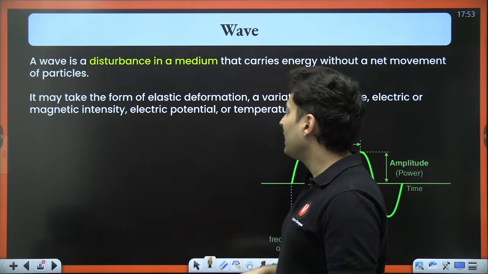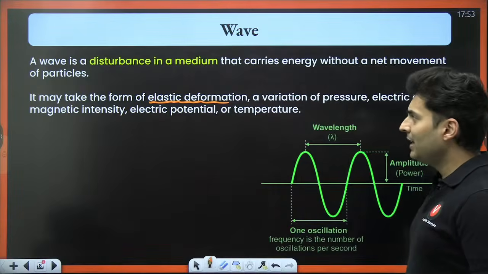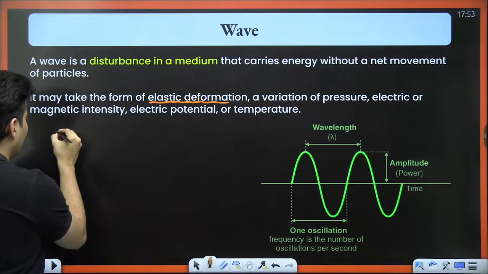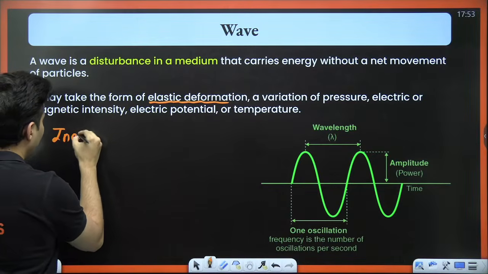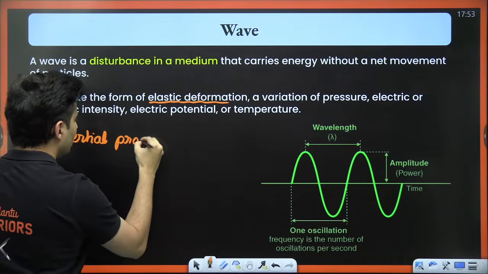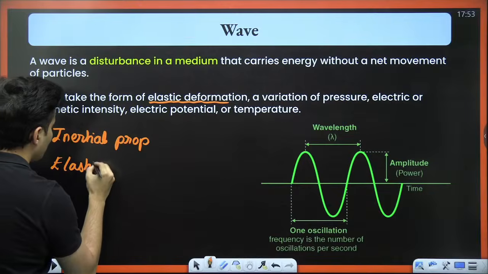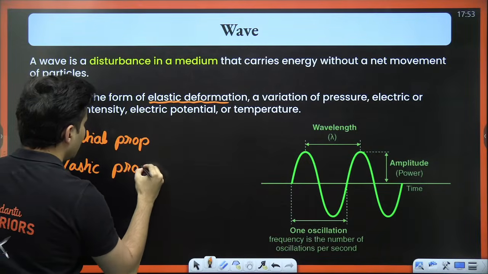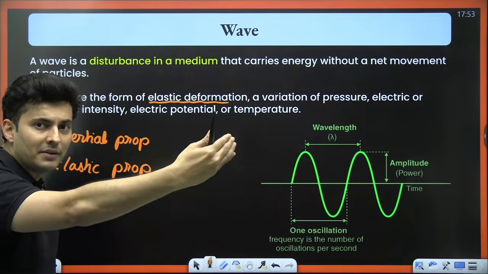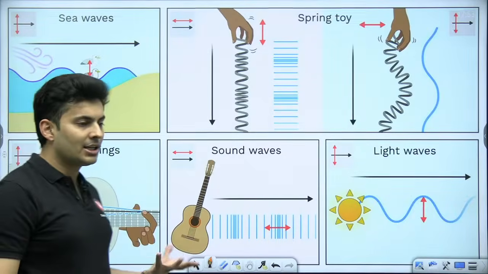You can see that elastic property has been mentioned over here, and there must also be some kind of inertial property. Obviously elastic property should be present in that particular medium for the wave to propagate. I'll tell you why. What is this elastic and inertial?